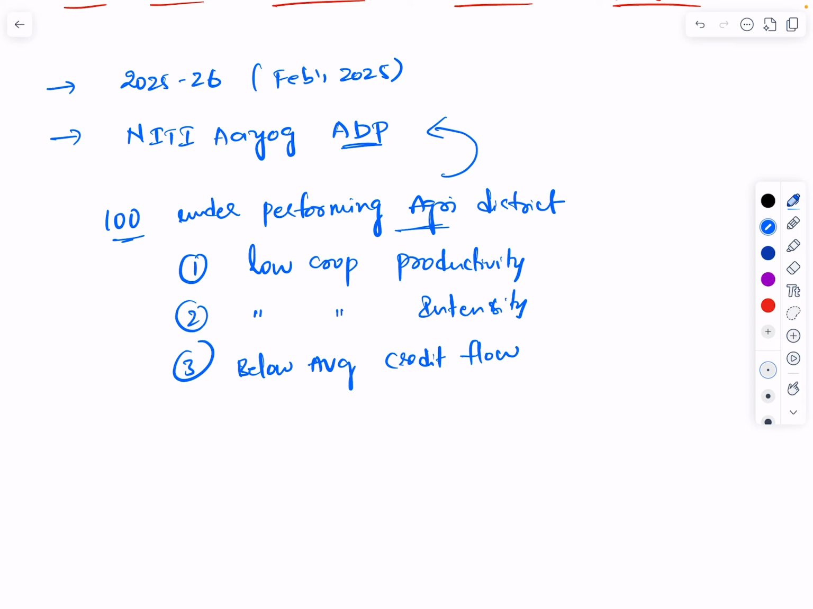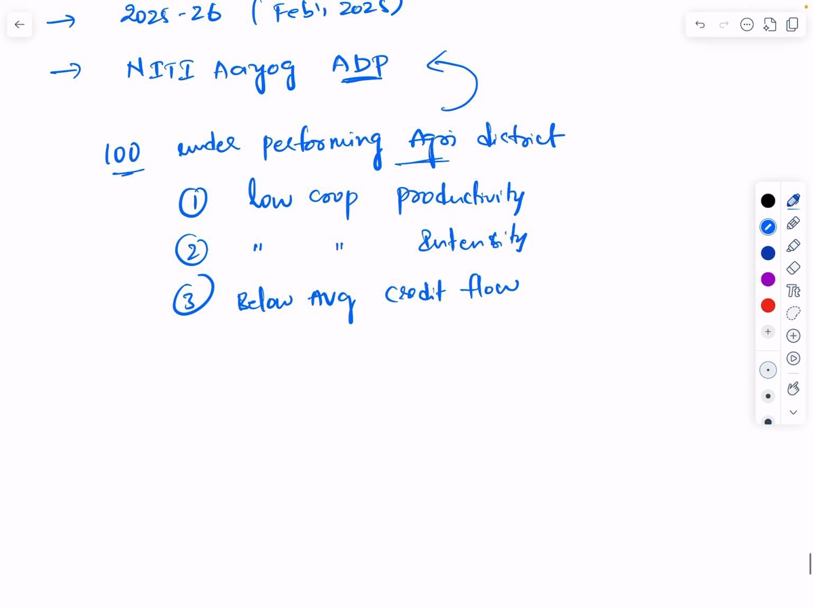So please make sure that while you are preparing for the examination, you see what the Aspirational Districts Program is, what the objectives of the ADP are, and how it is different from the current scheme. Please try to make a difference between these two schemes.